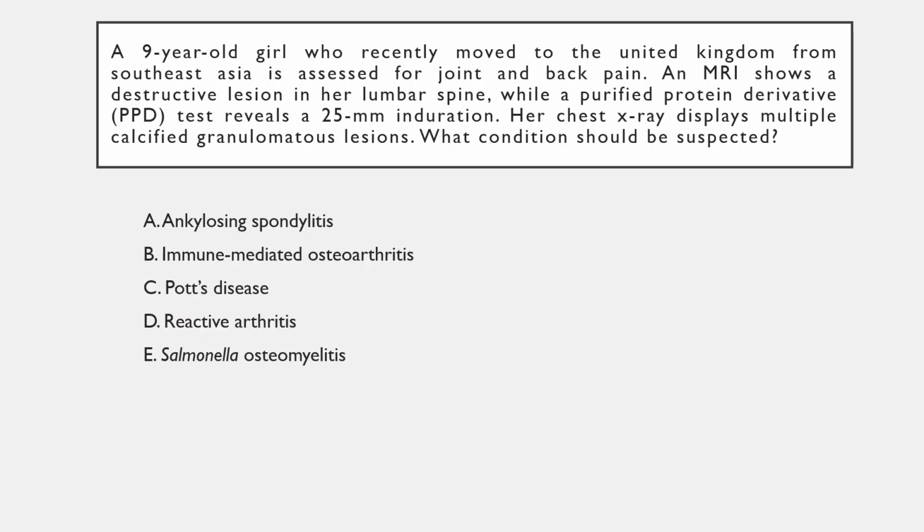Let's have a look at the second question. A 9-year-old girl who recently moved to the United Kingdom from Southeast Asia is assessed for joint and back pain. An MRI shows a destructive lesion in her lumbar spine, while a purified protein derivative test reveals a 25 millimeter induration. Her chest X-ray displays multiple calcified granulomatous lesions. What condition should be suspected?